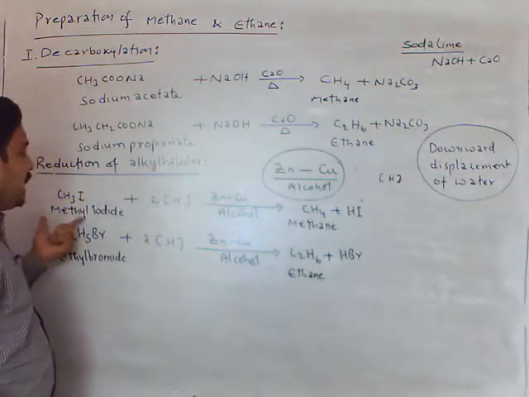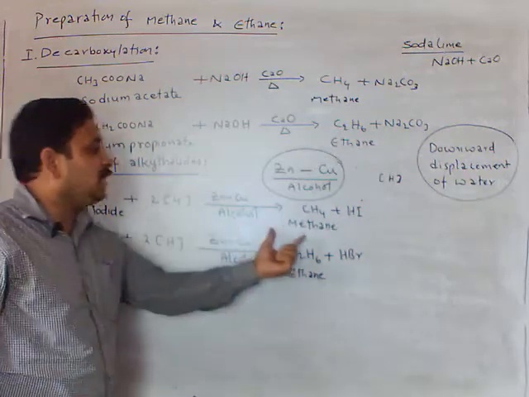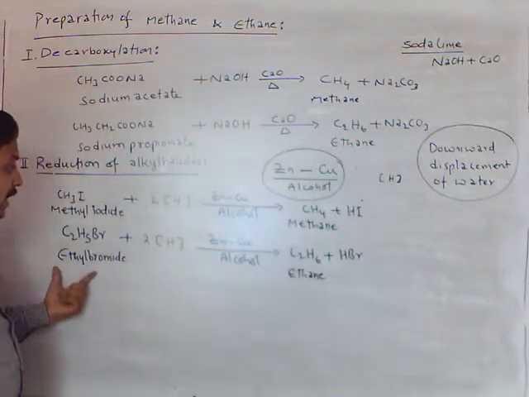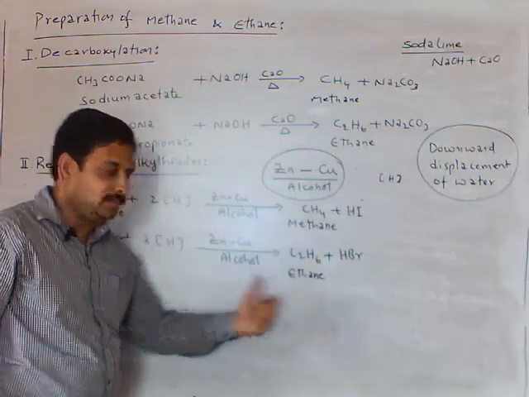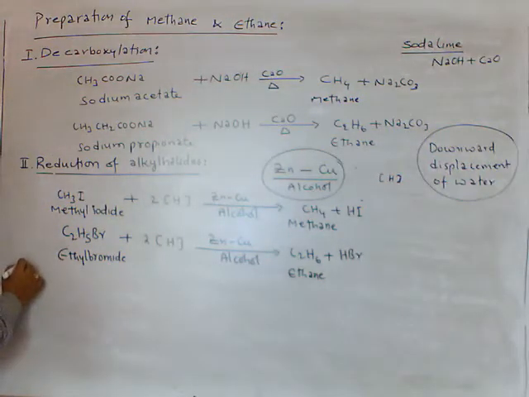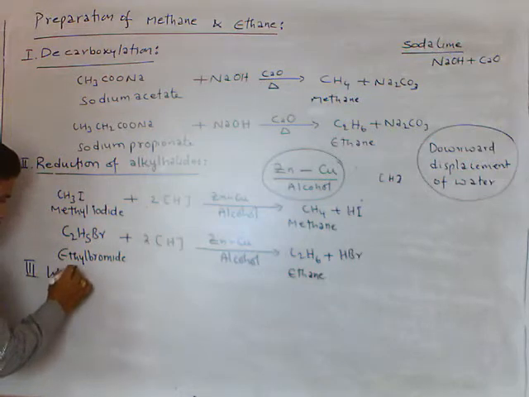Here we take methyl iodide, we get methane. We take ethyl bromide, we get ethane. The third one is the Wurtz reaction.